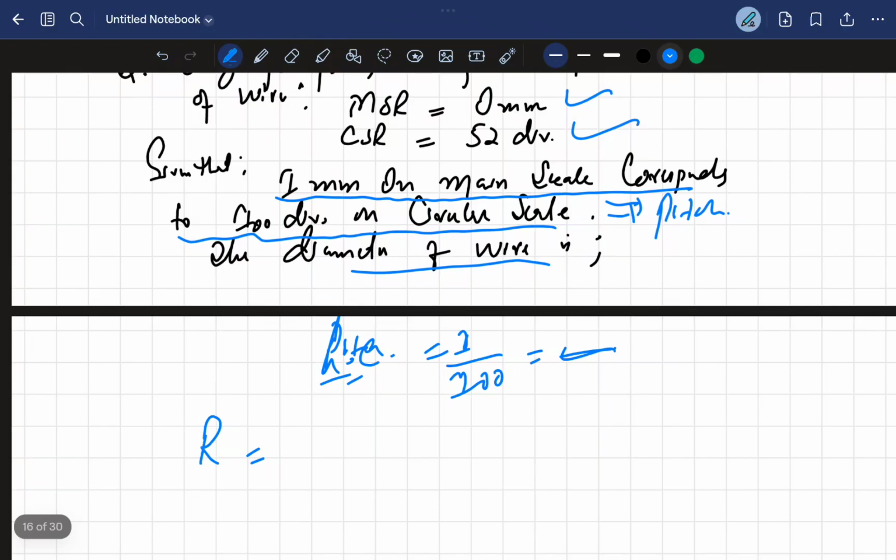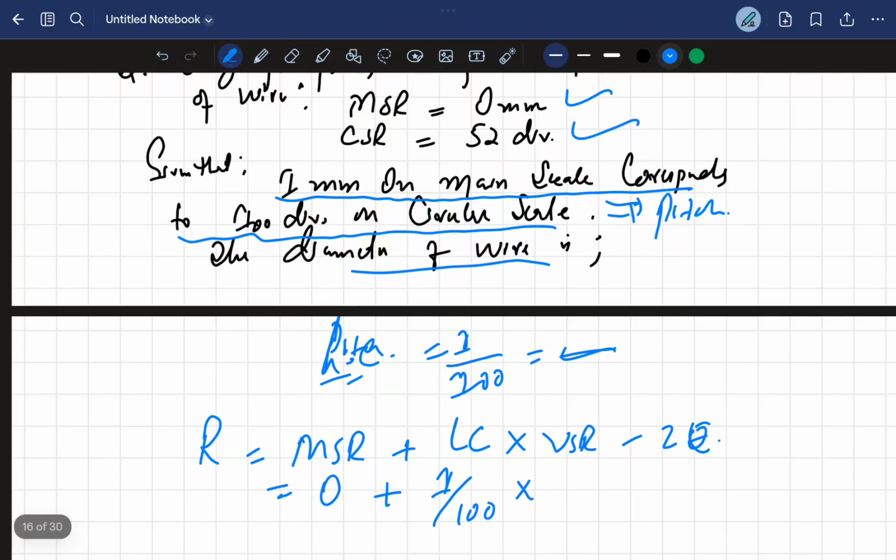Now you can easily calculate the reading. How? Main scale reading plus least count into circular scale reading, minus zero error. MSR is 0, least count is 1 by 100 into CSR, circular scale reading, into 52. Now you can easily get the answer.